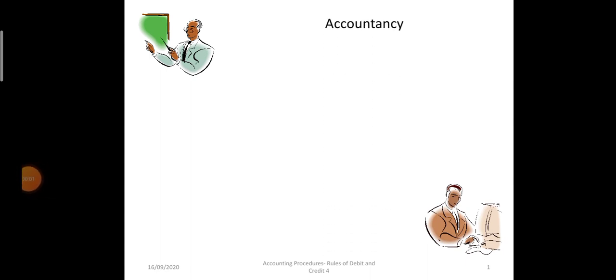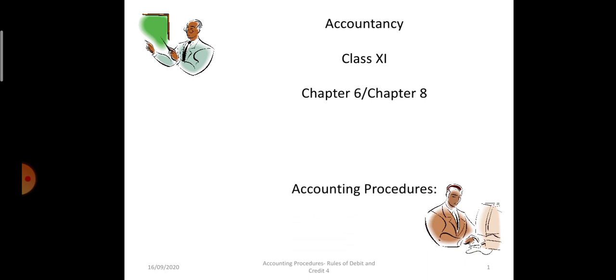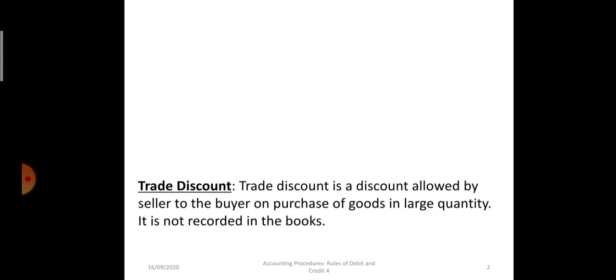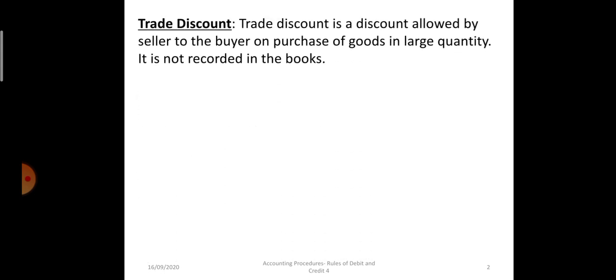Continuing our chapter on accounting procedures for chapter 6 and chapter 8, we will take a few more specific transactions. Today we will discuss trade discount, cash discount and rebate. The first one is trade discount.